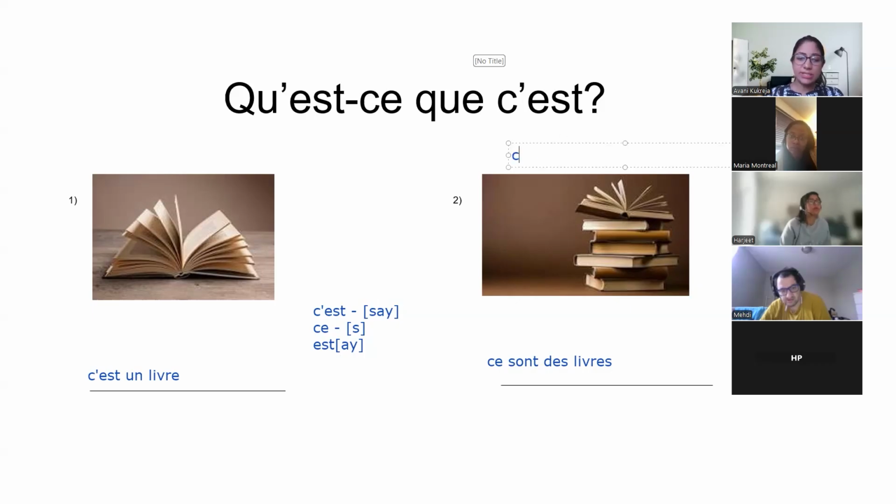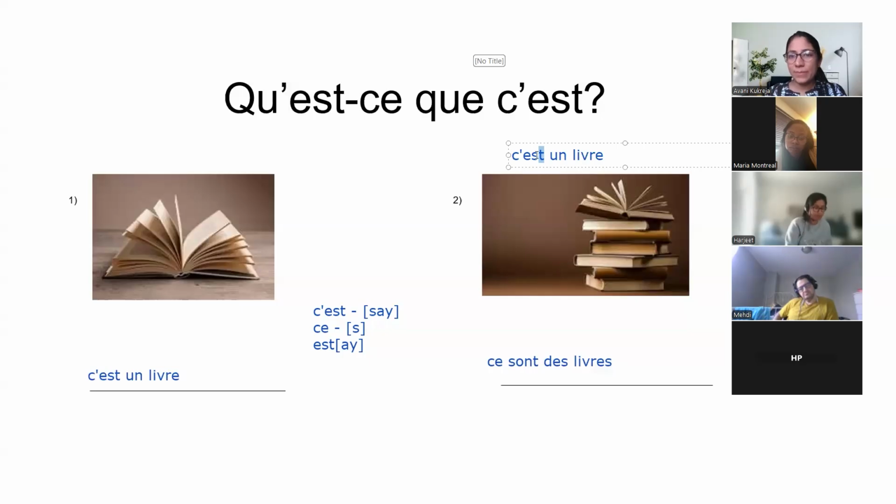For instance, c'est un livre. The next word starts with a vowel. But here we are pronouncing it as qu'est-ce que c'est. We're not saying "set" because there's no next word starting with a vowel. Remember, the rule is that if the next word starts with a vowel, the preceding word's last letter will be pronounced because it needs the help of a consonant.